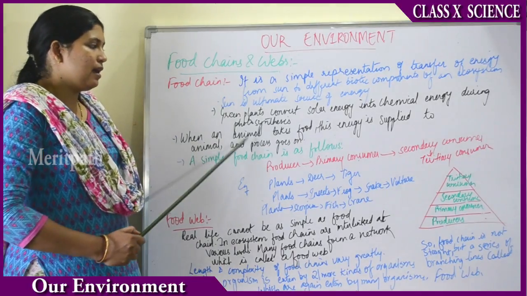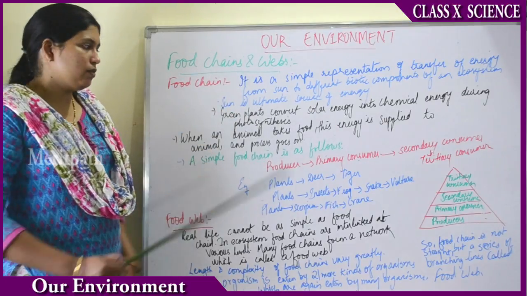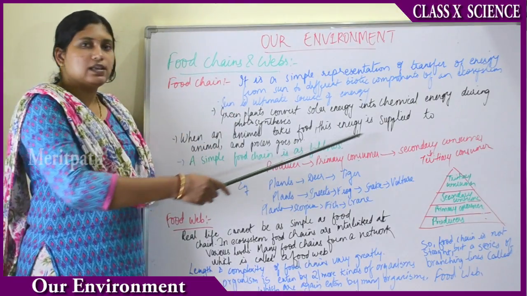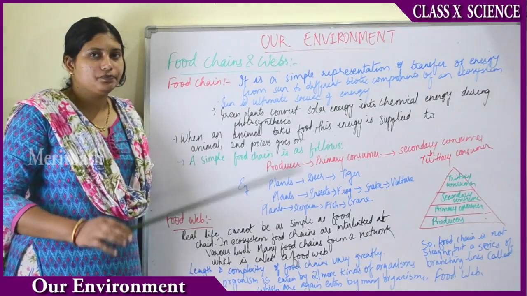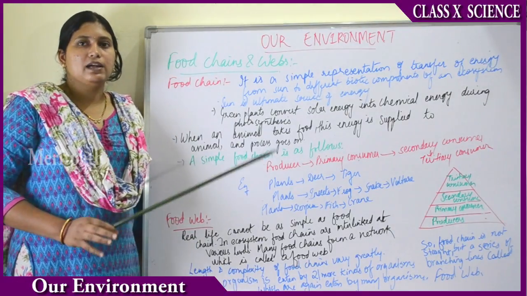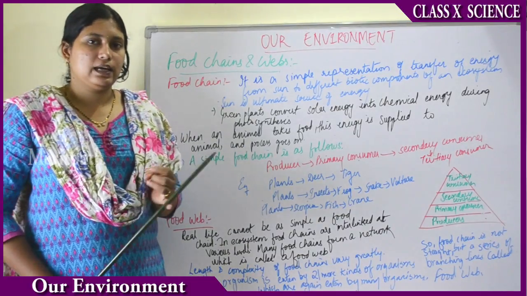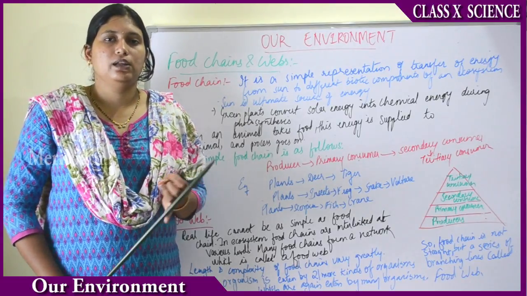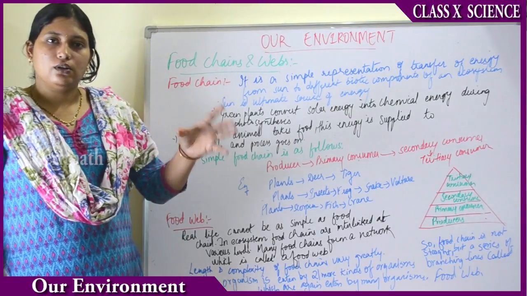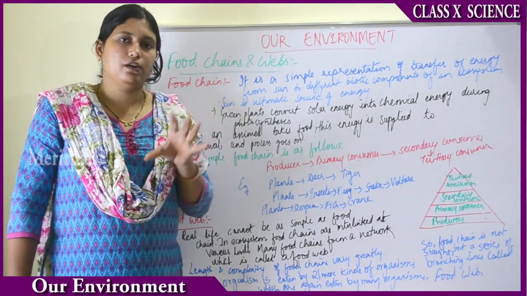So animals eat plants, right? When animals take the food, this energy is supplied to the animal and the process goes on. Always the plants prepare the food, with the help of photosynthetic activity. They convert solar energy into food energy, that is, solar energy into chemical energy. So now the plant has some amount of energy inside it since it has prepared food.